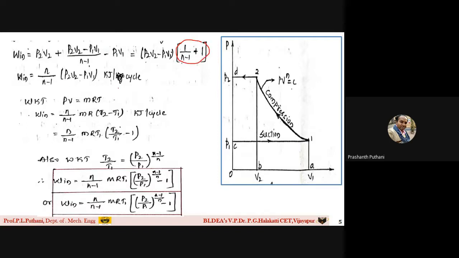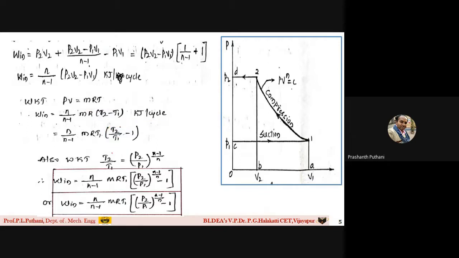As we are using air as our working fluid, you can use the gas equation, that is PV equals mRT. You can write it as n by (n minus 1) mR into (T2 minus T1) kilojoules per cycle, or n upon (n minus 1) mR T1 into (T2 by T1 minus 1).